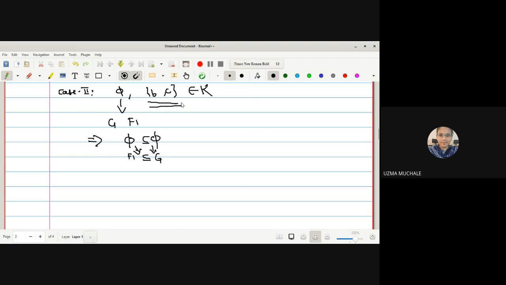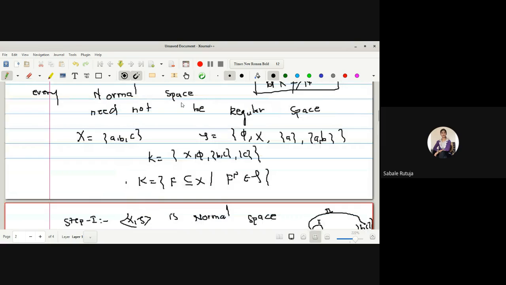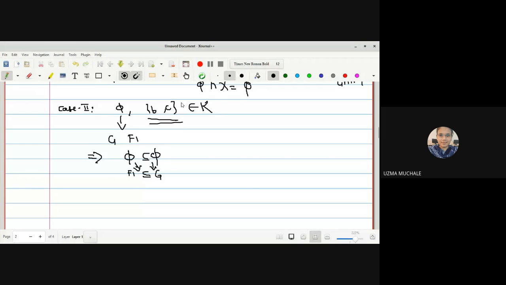You have to select the open set from your topology tau. Is there any open set which contains BC? X itself. So that is the only open set which contains BC. So BC is contained in X. Here it will act as open set H and this is our other closed set F2.